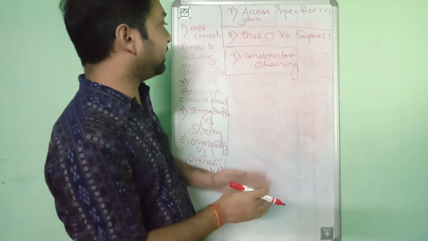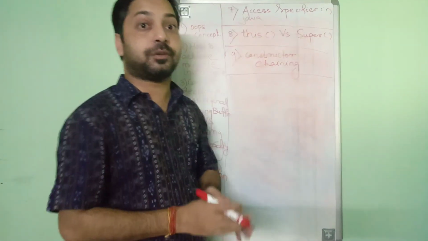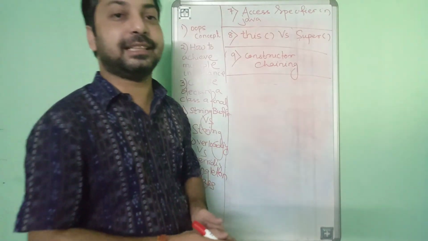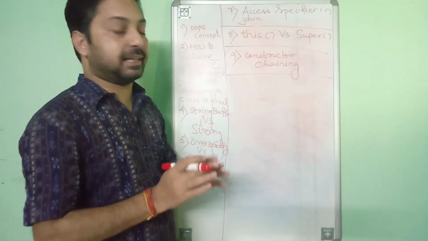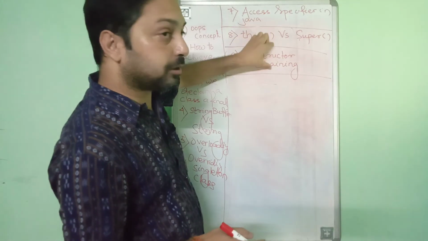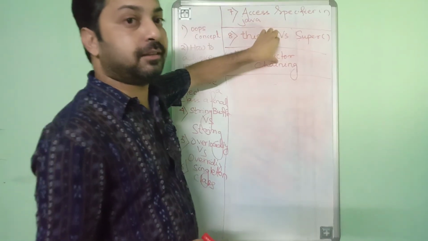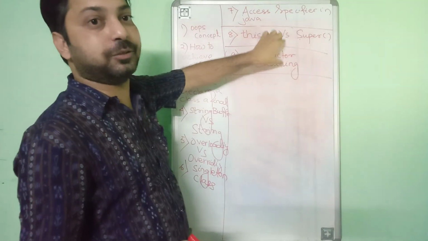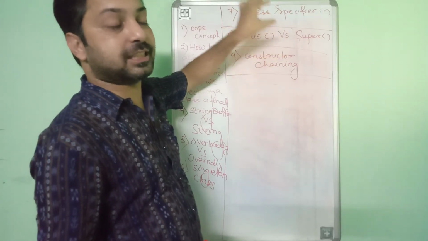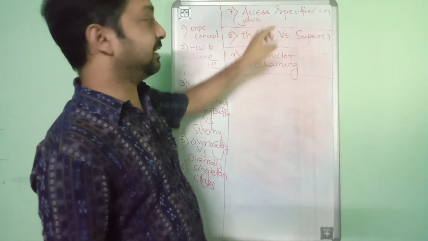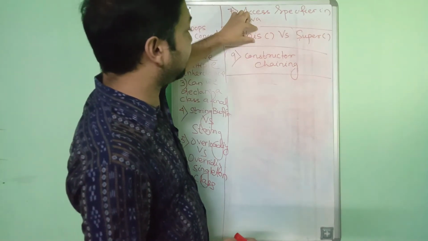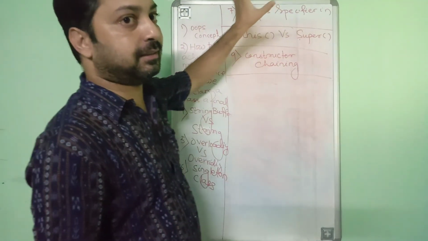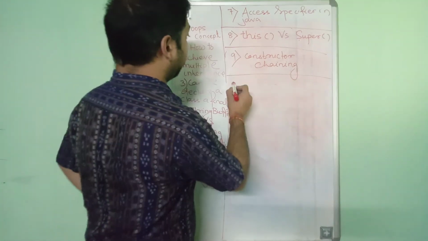So constructor chaining is a process to call a constructor from another constructor with respect to the same instance. You can make constructor chaining possible by using this and super. That's all. That is the simple answer.